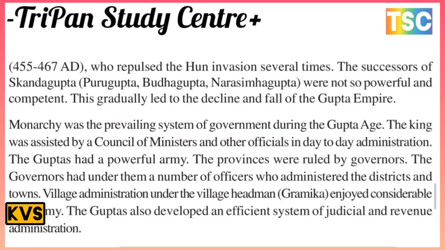Monarchy was the prevailing system of government during the Gupta period, as the king was assisted by a council of ministers and other officials in day-to-day administration. The Guptas had a powerful army, and the provinces were ruled by governors.